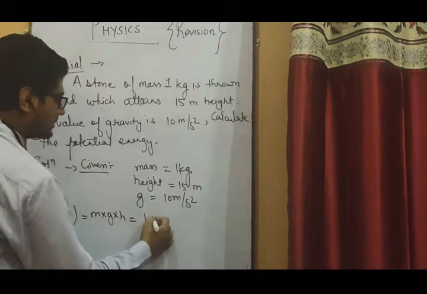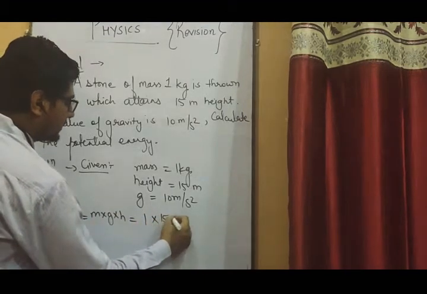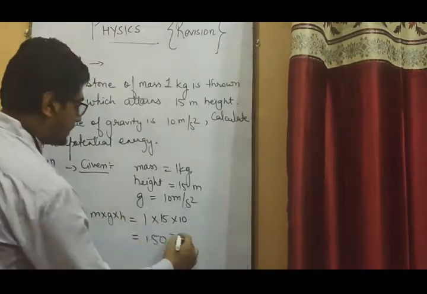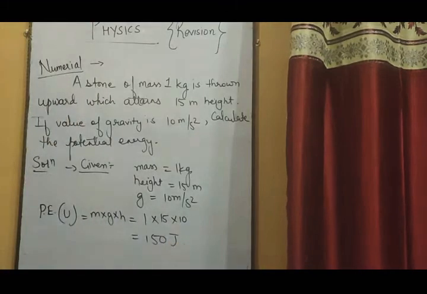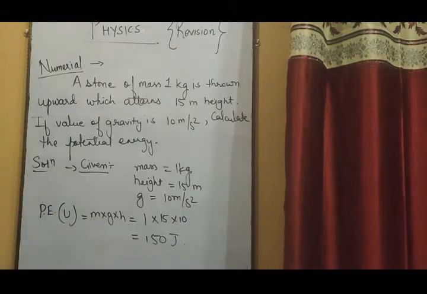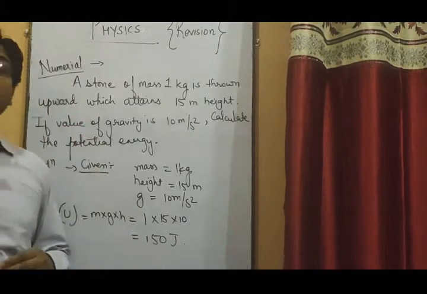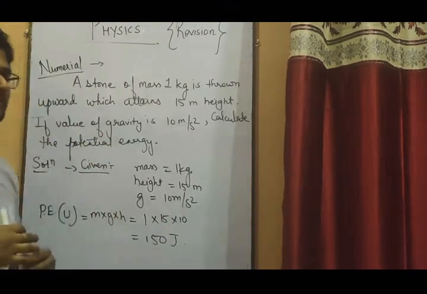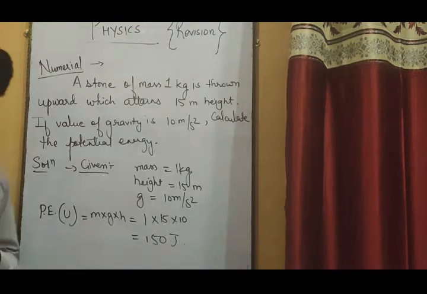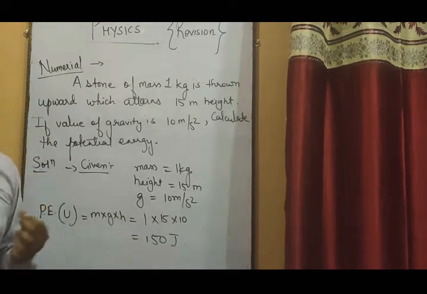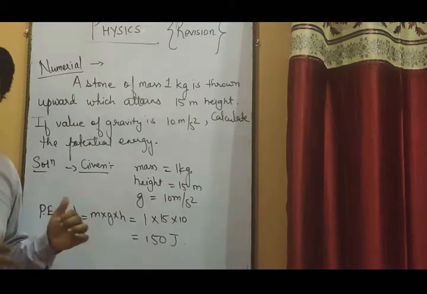Mass is 1, into height is 15, into gravity is 10, it will become 150, and since it is energy, it will be measured in joules. So 150 joule of potential energy is going to be stored in this stone when it reaches a height of 15 meters. So this is about the numerical. These simple types of numericals, which are based on the formulas, you people have to practice so that you are able to do the questions in your test.